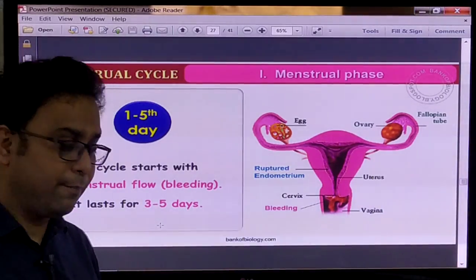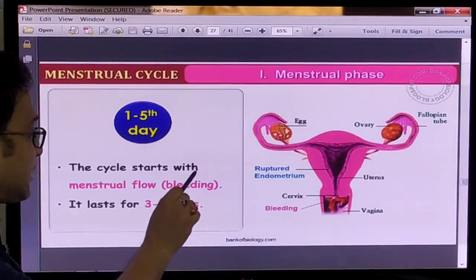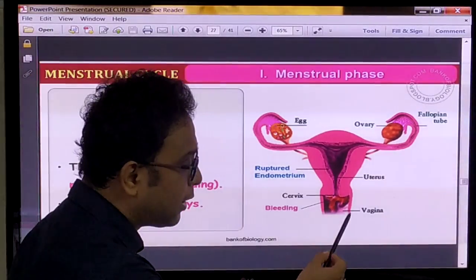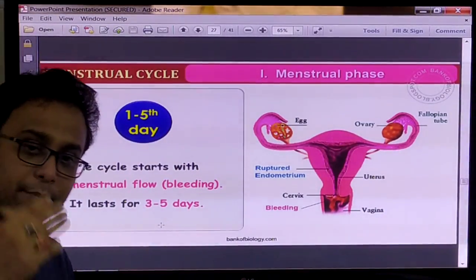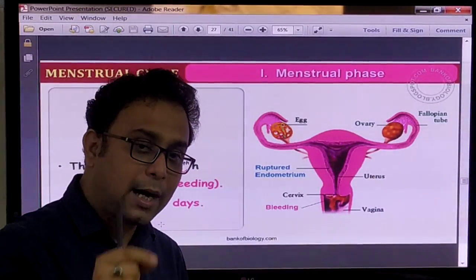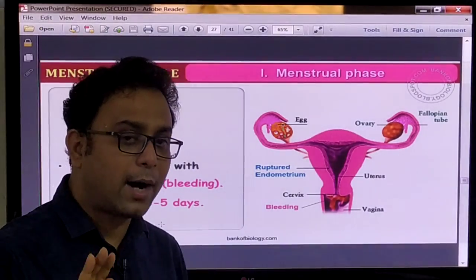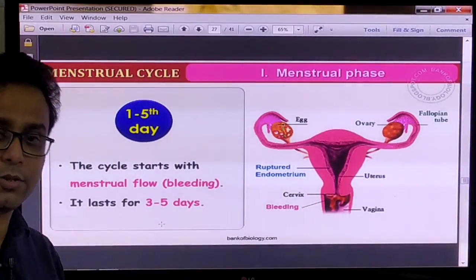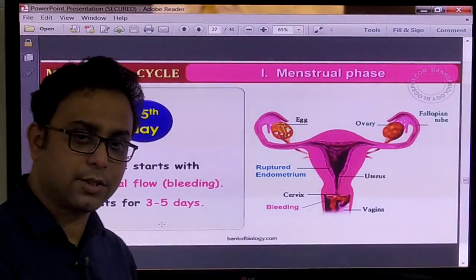In that time the cycle starts with the menstrual flow or the bleeding. In that time you can observe that from the female body some blood is released. But why is the blood released? Because of the human body structure, the female body structure.